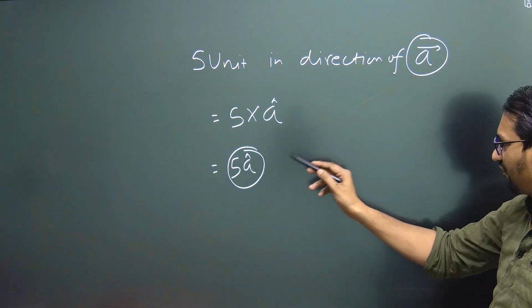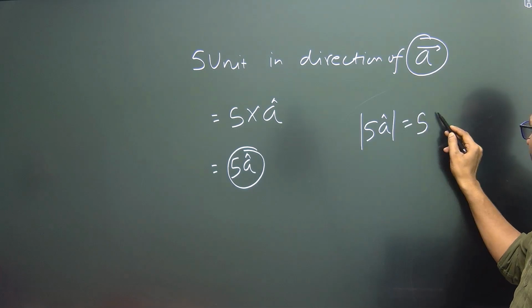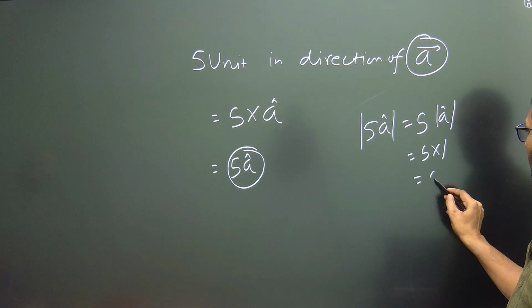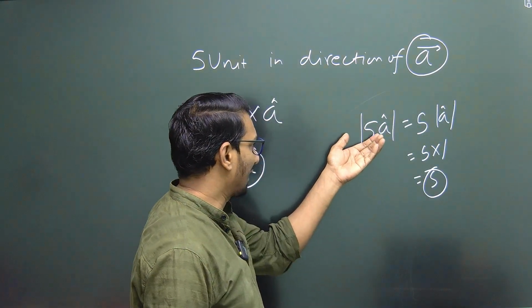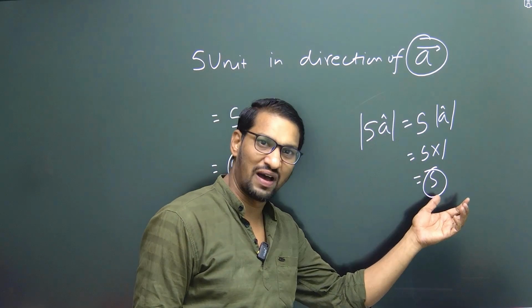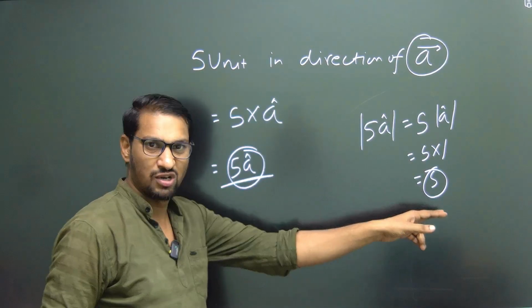If we take the modulus of 5A cap, then we get 5 into the modulus of A cap, which is equal to 1, and we get 5. And we see that the magnitude of 5A cap remains unchanged. The magnitude of 5A cap is also 5. So after multiplying by a unit vector, the magnitude does not change.